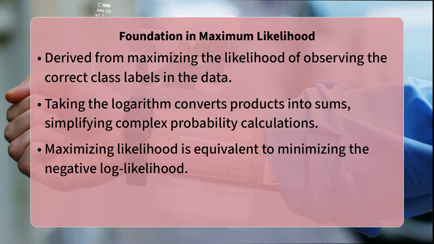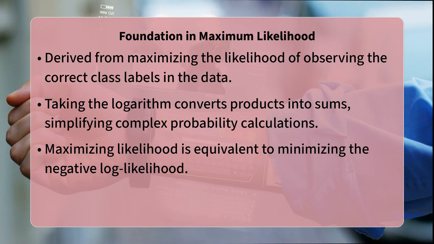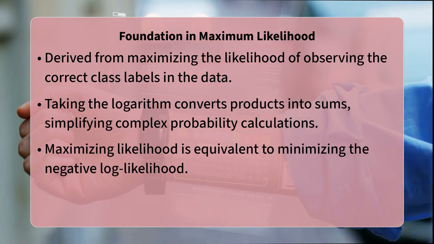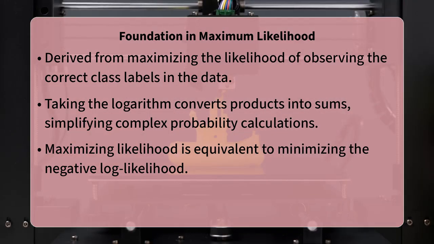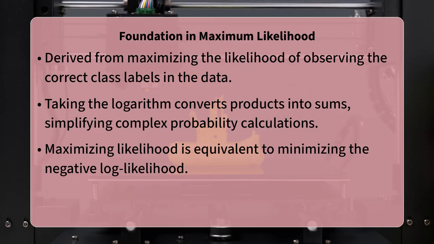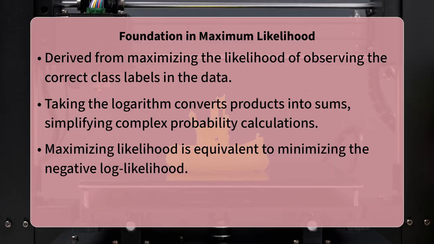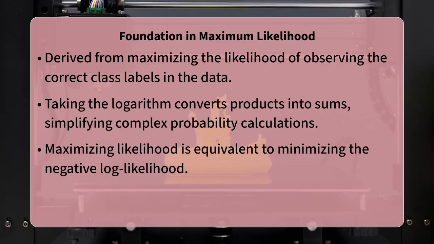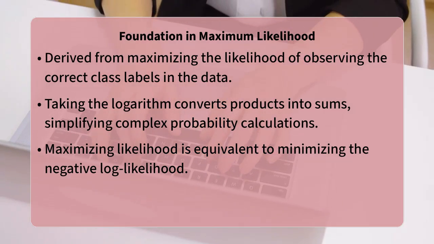This transformation is incredibly useful because it converts products of probabilities into sums of logarithms, simplifying computations and preventing numerical underflow when dealing with very small probabilities. Maximizing the log likelihood is mathematically equivalent to minimizing the negative log likelihood, which is precisely what the cross-entropy loss